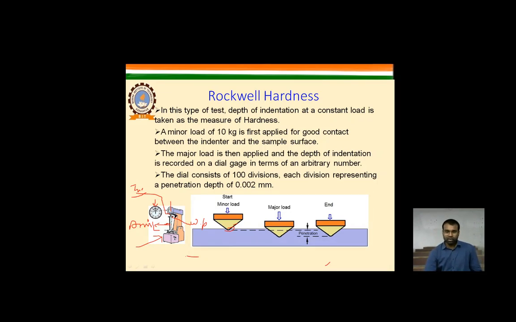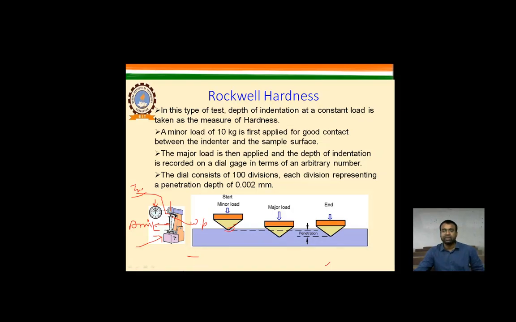And then we set the dial indicator to 0. That means the precision needs to be taken care of. And then the major load is applied and the depth of indentation is recorded on the dial gauge. After applying that load, we tighten the anvil again, and when the dial indicator starts moving, it means that the load is totally applied. The dial consists of 100 divisions, each division representing a penetration depth of 0.002 mm. So that is how we identify it, and it is shown here.